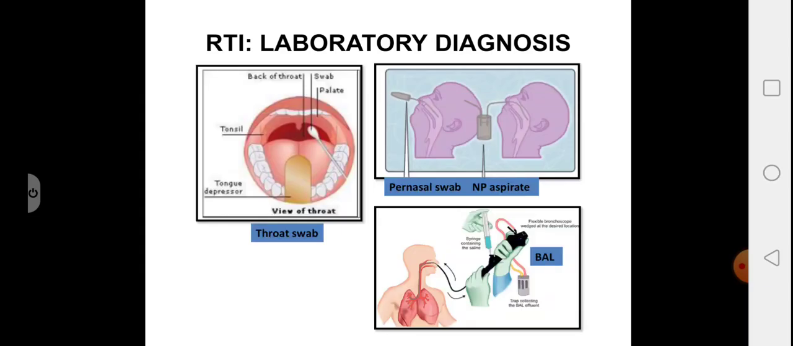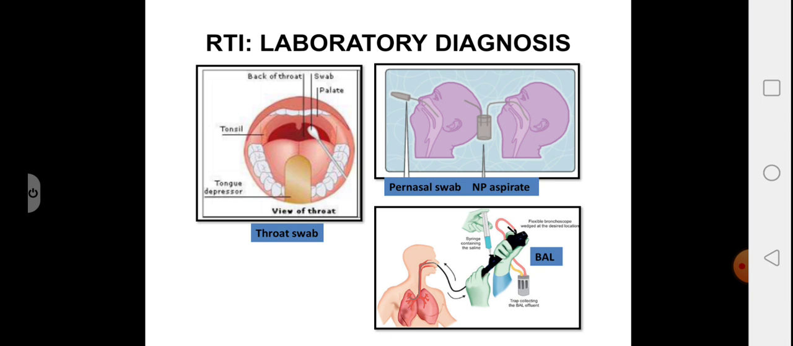So let us look at the specimen collection, especially sputum sample collection. It's preferred to collect an early morning sample, so the patient should be asked to wash his mouth with water, stand against the wall, and cough out or expectorate a deep sputum sample into the container. It should not be saliva.